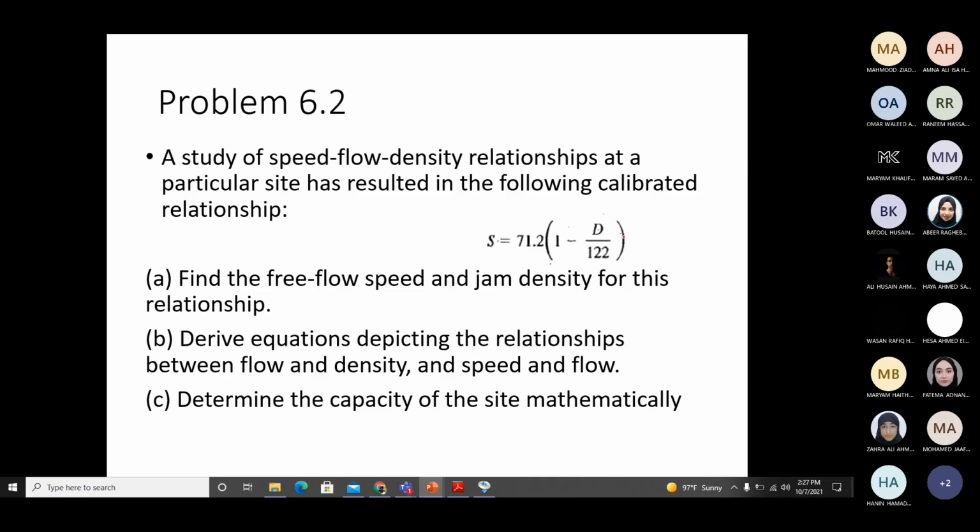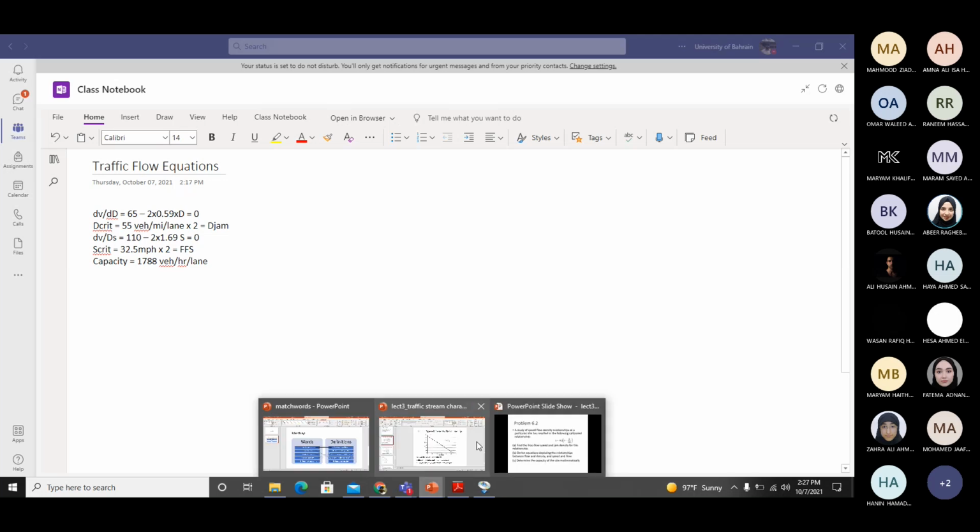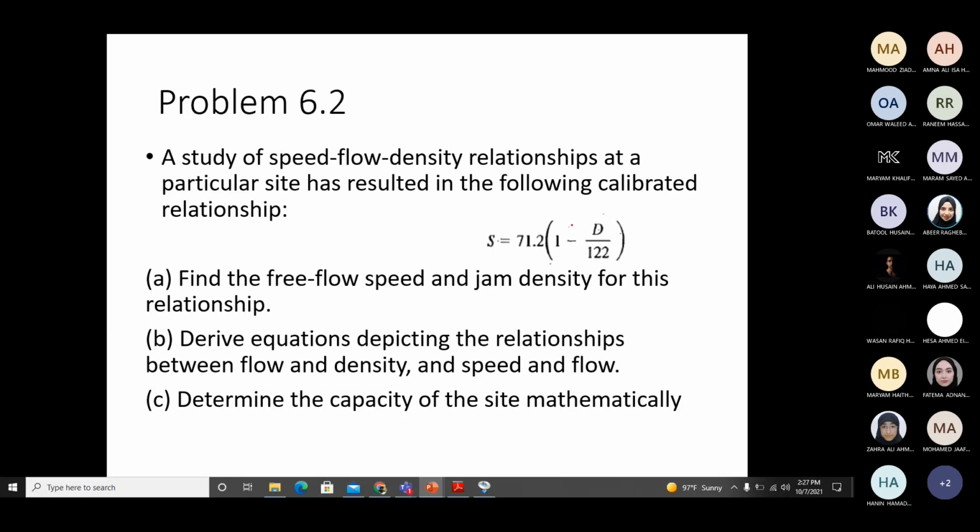So I'll start with the first part. Like I said, have your calculators in hand. Now, when free flow speed happens, density is zero. There are no cars on the road. That's why you can drive at free flow speed. So to get maximum speed, I will put density as zero.